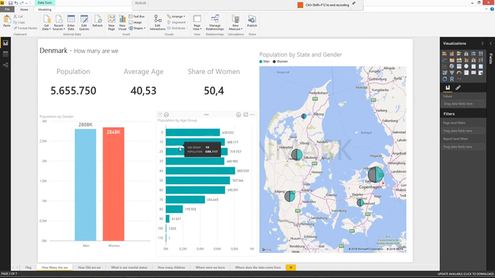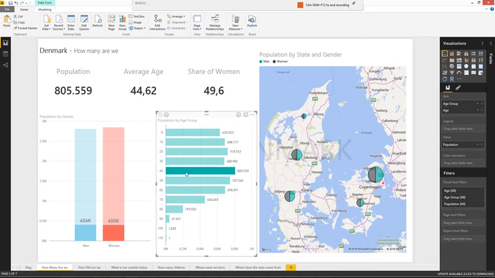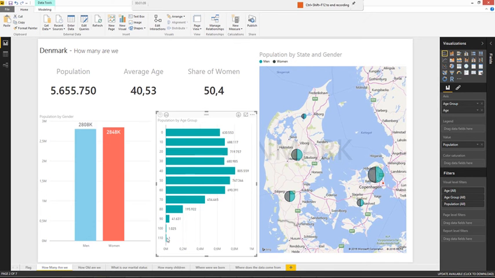When we click at different age groups, we can see that when we switch to the older groups, the share of women actually shifts to over 50% after 60 years. We can also see that in Denmark we have one person living who is the oldest, and it's very hard to hit that one.